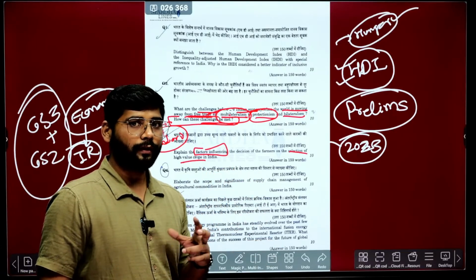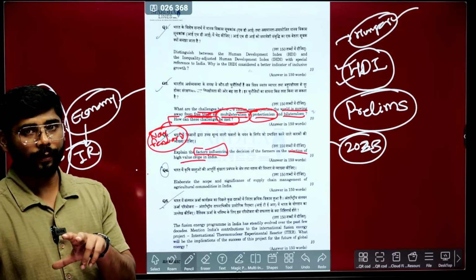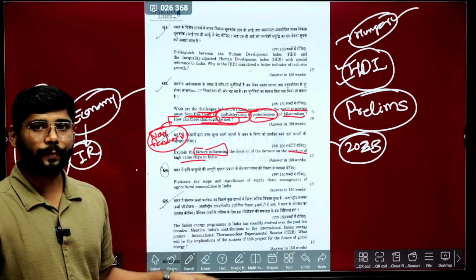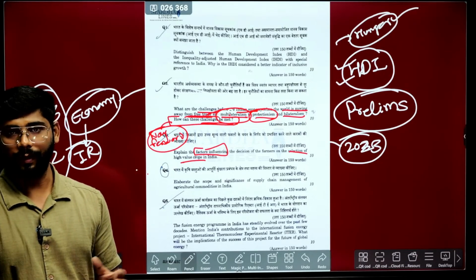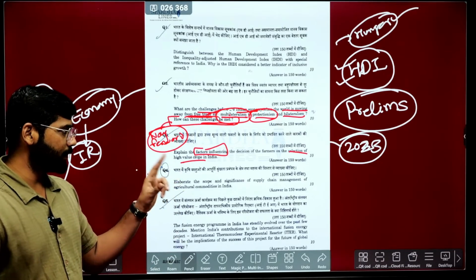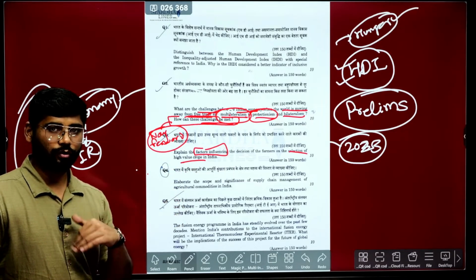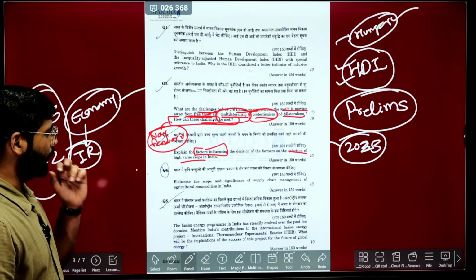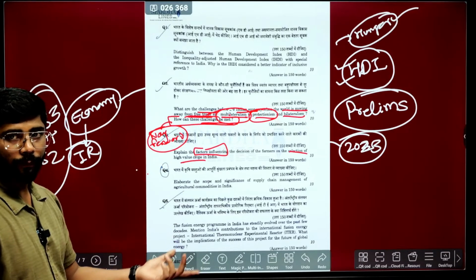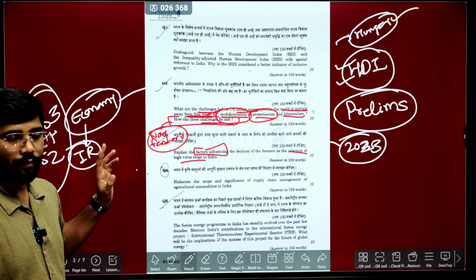So you need to write in a diversified way. The political or administrative factor you can also bring in here, because ultimately the high value crops are dominant in MSP areas. So that also influences this concentration on such crops. You need to bring all the factors here in a diversified way. So this is about the third question. Again, if you want to trace the source, it will be the syllabus, or else you can trace it from